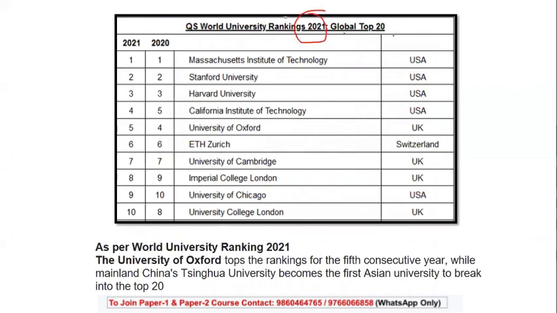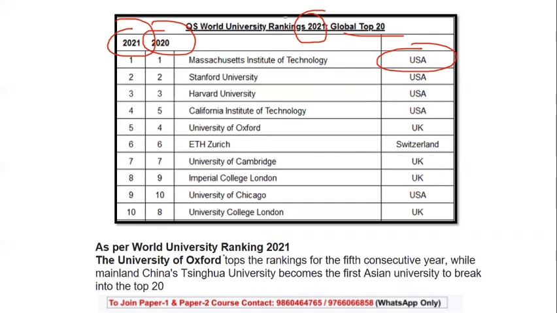In the global top 20, Massachusetts Institute of Technology, USA stands at first, followed by others. The ranking of 2021 and 2020 I have also listed. So the first three universities go as per the ranking in the list. You need to keep at least the first three rankings in mind.